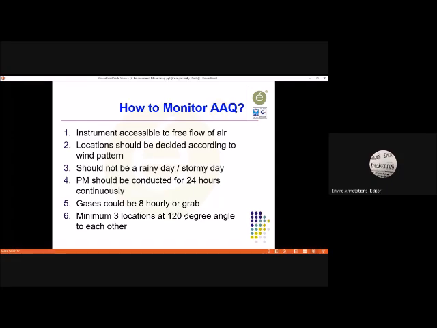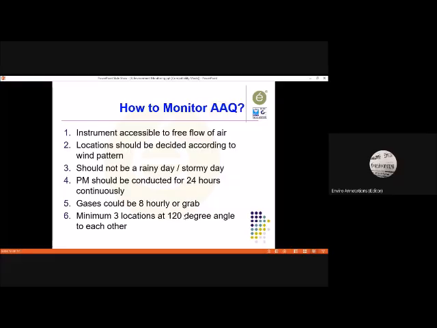Number two, locations should be decided according to wind pattern. As you know, the Ministry of Environment, Forest and Climate Change, in its environmental clearance, cited one condition whereby it is talking about upwind direction and downwind direction. So location should be decided according to wind pattern.